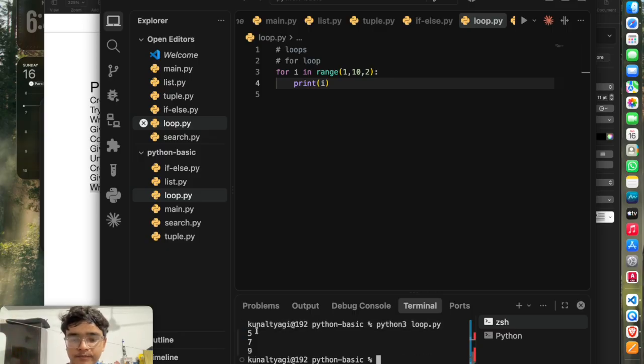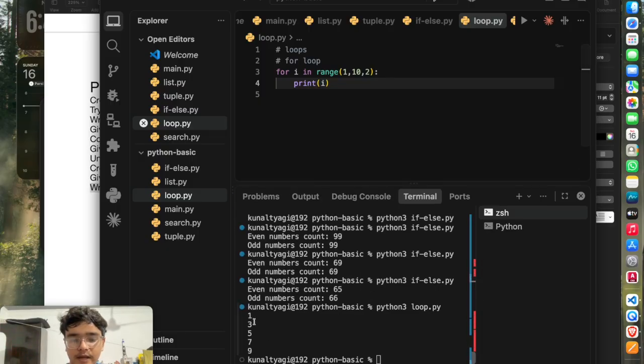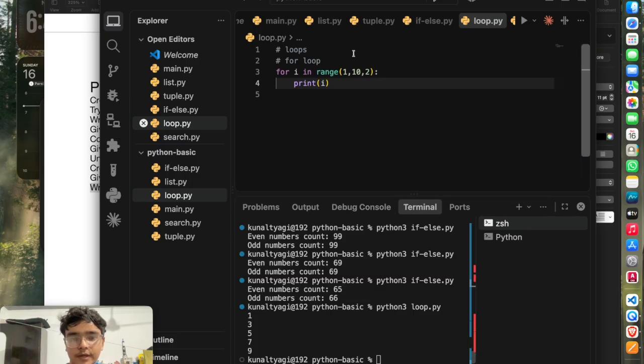As you can see, it printed 1 3 5 7 and 9. Every single value has a gap of 2, and they go from 1 to 9, which is from our first to our last element.